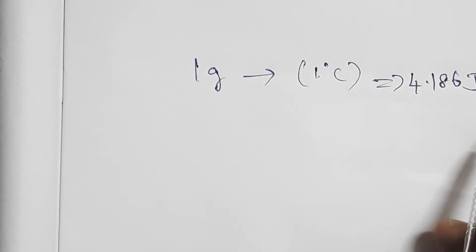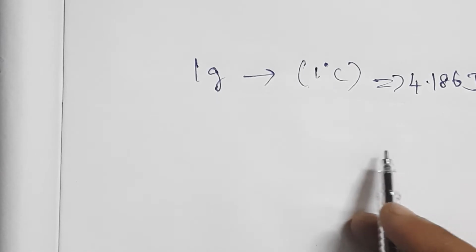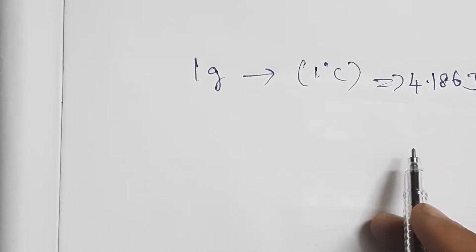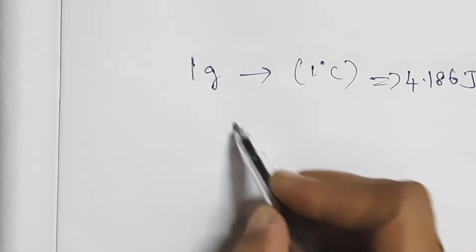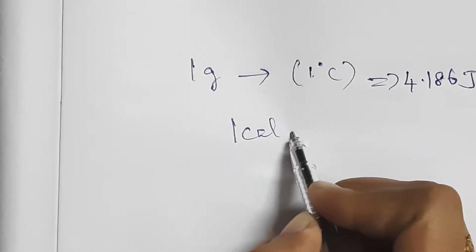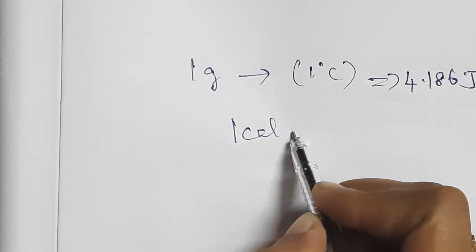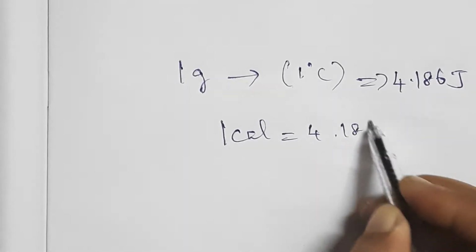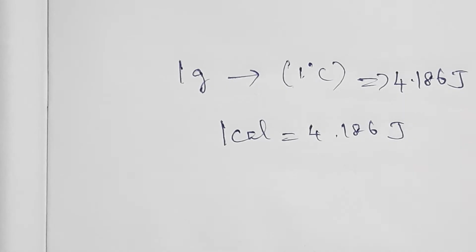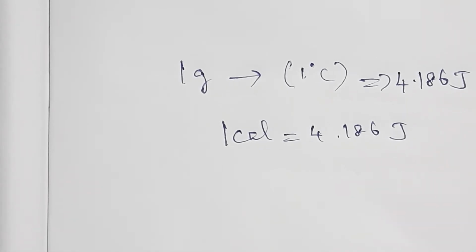Actually, in earlier days heat was measured in calories. That is, 1 calorie is equal to 4.186 joule. This is called Joule's mechanical equivalent of heat.